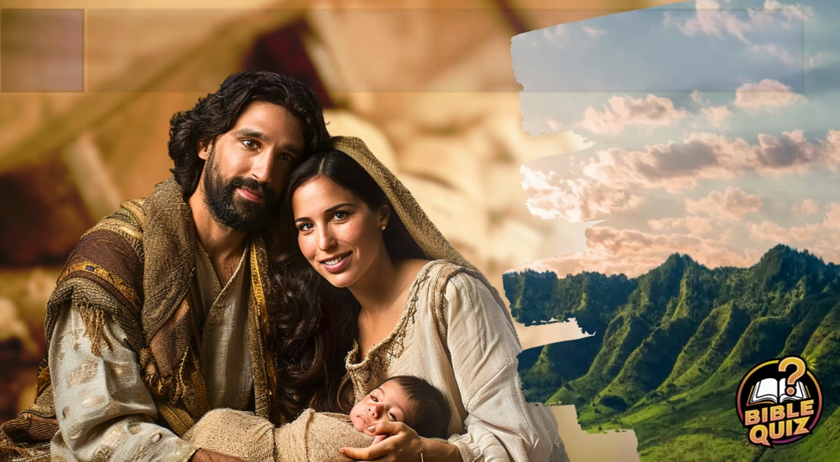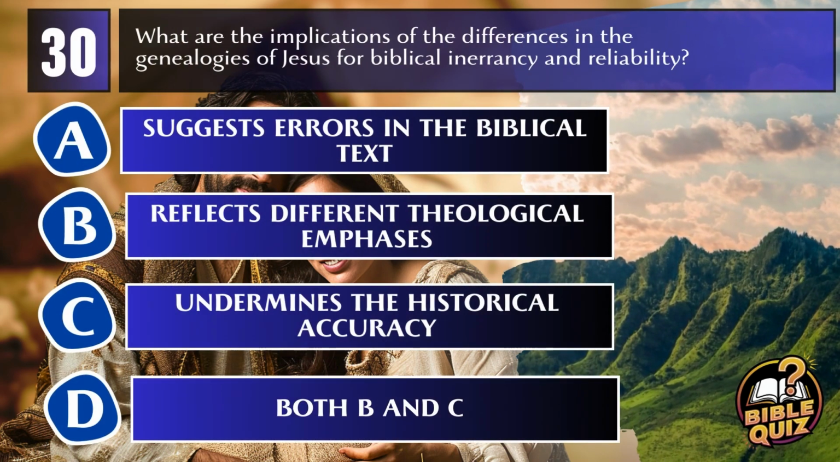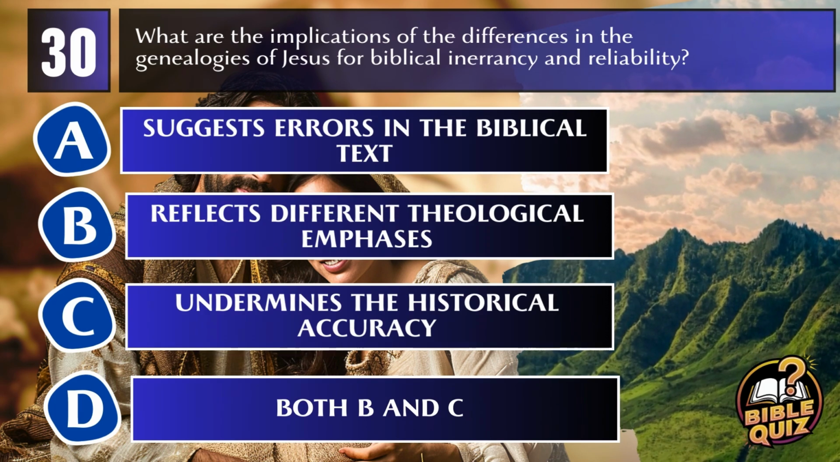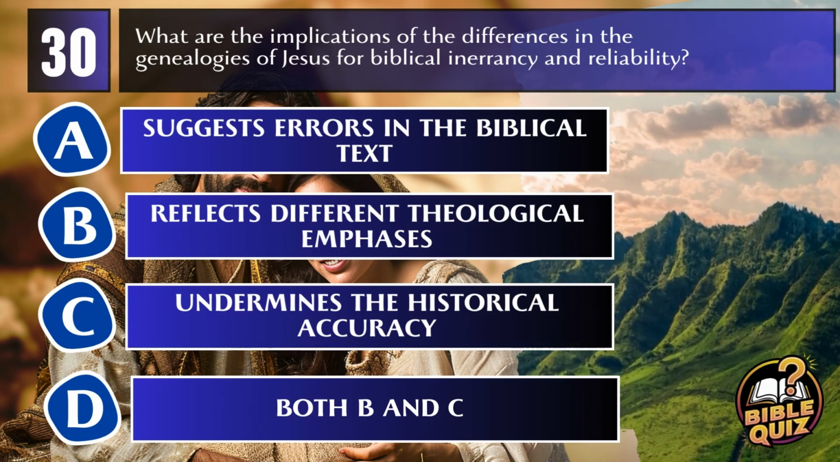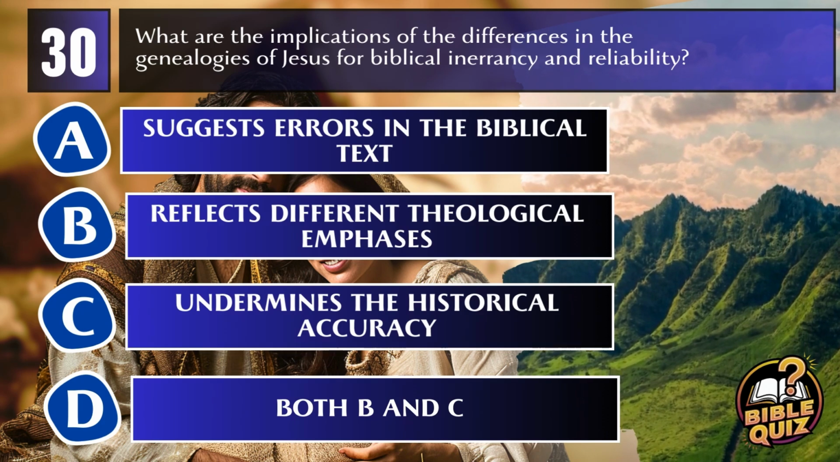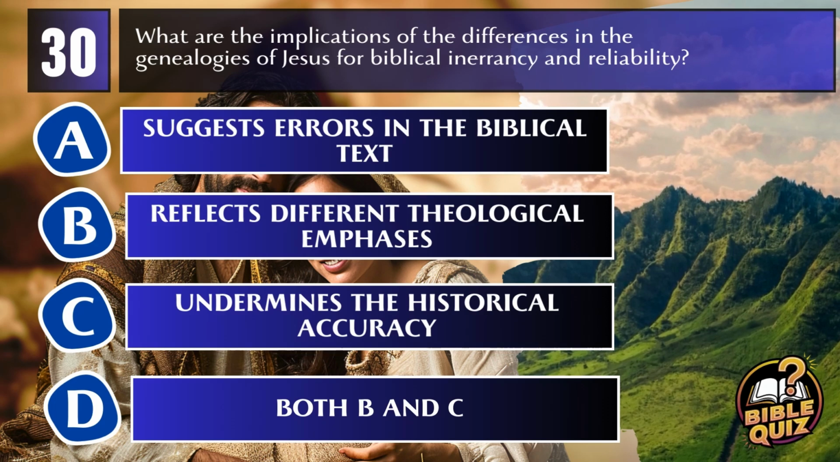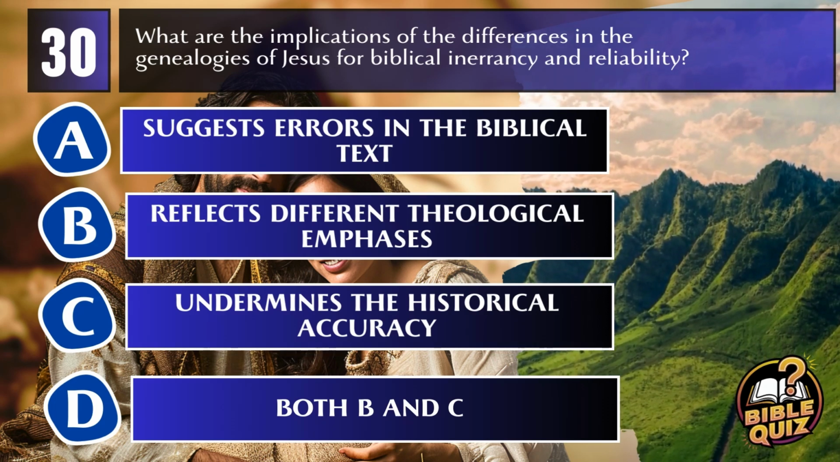Question 30. What are the implications of the differences in the genealogies of Jesus for biblical inerrancy and reliability? A. Suggests errors in the biblical text. B. Reflects different theological emphasis. C. Undermines the historical accuracy. D. Both B and C.